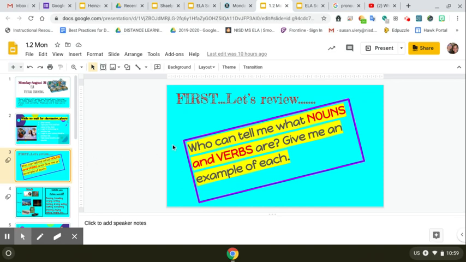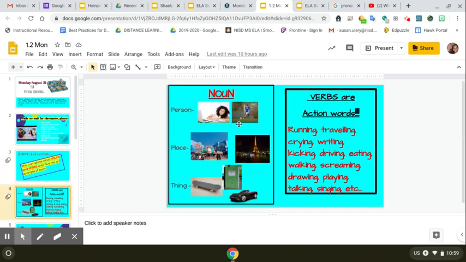Okay, so we reviewed what nouns and verbs were, and here I have some examples of nouns: person, place, or thing, and I put some images here for you. Then I put here just some action words, which are what verbs are. Running, traveling, playing, talking. These are just some examples of what verbs are. It's an action word, okay?